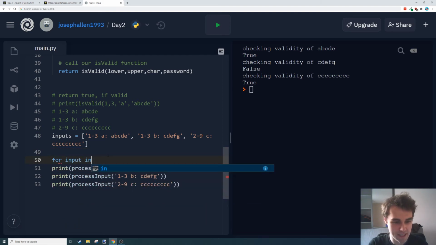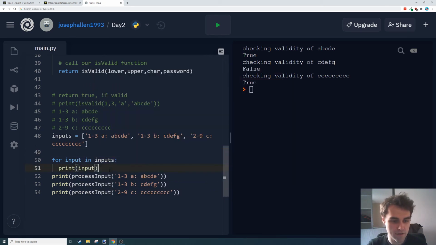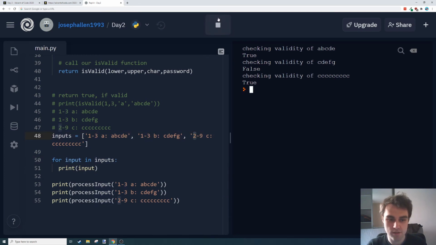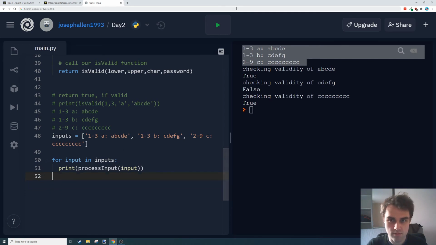For input in inputs, and again, this will print each of those if I refer to that input variable, so it'll get one of these at a time. So I'm just going to run it so we can see. There's those strings, and I can just call print process input, and then input. And what that'll do is run them all.